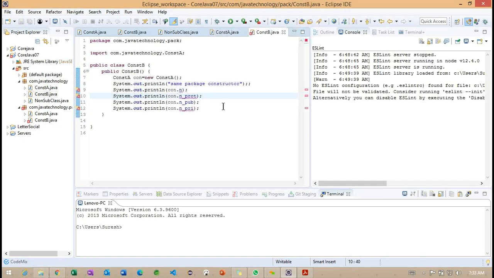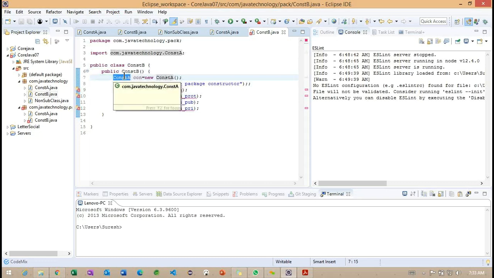And the final one here, this particular constructor class which resides in the com.java technology package, there is no relation between constructor B as well as constructor A. So what we are doing is simply creating the constructor A class.